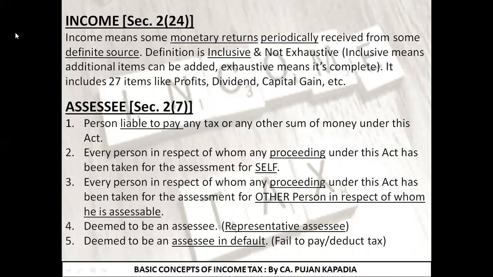We studied what is income, under which I was stressing three important points. First, it should be a monetary return, that is, it should be in the form of money. Second, it should be received periodically, so it should not be that you receive money one time and then do not receive money at all, because then it cannot be classified as income. There should be a periodic flow of monetary returns.